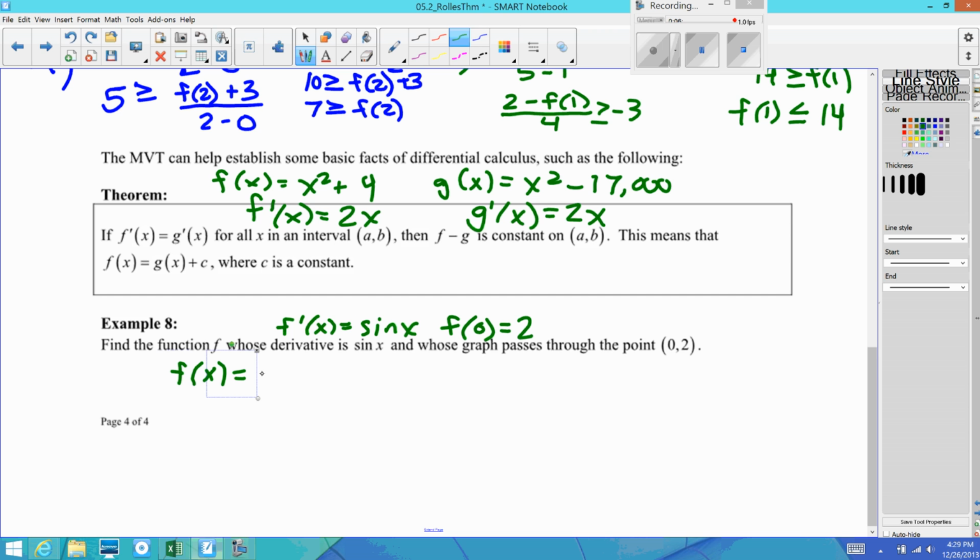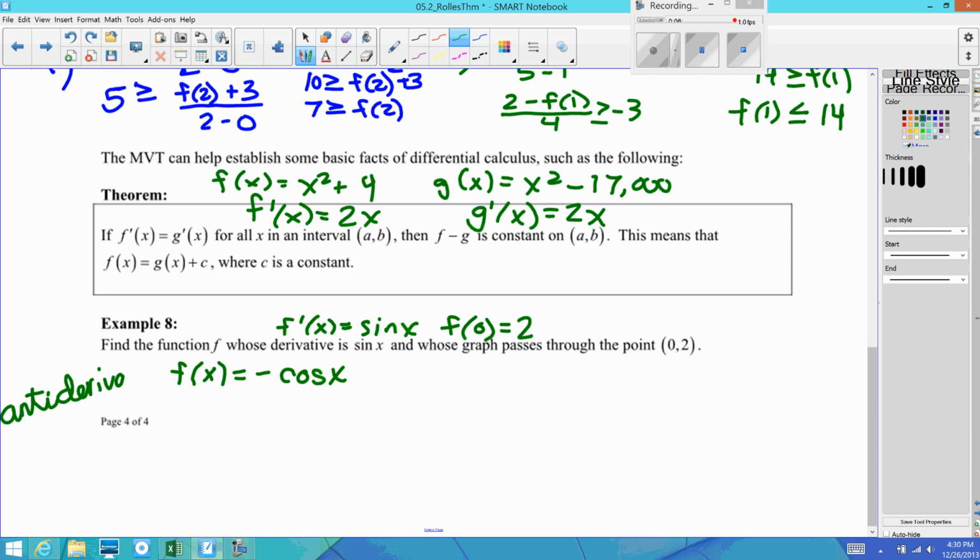And hopefully you do know that it could be negative cosine of x, right? This is called anti-differentiation. It's the antiderivative. And we will get into that a little bit later this year, but it's just a basic idea. It could be that, or it could be plus 1, or plus 2, or 10, or 1,000. We don't know, so we have to put plus some constant value.